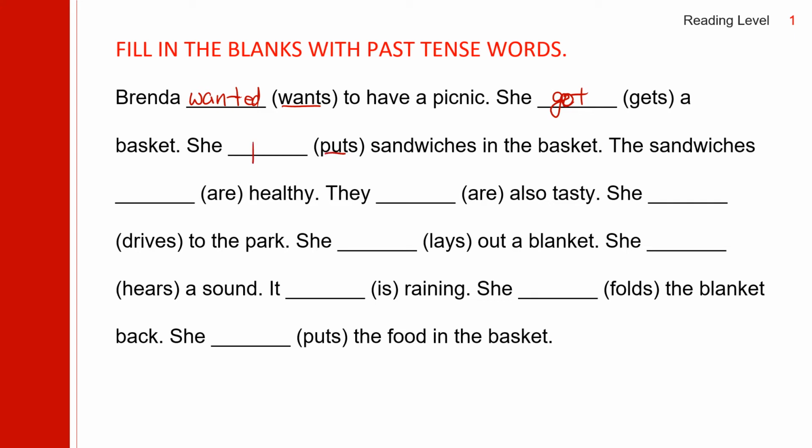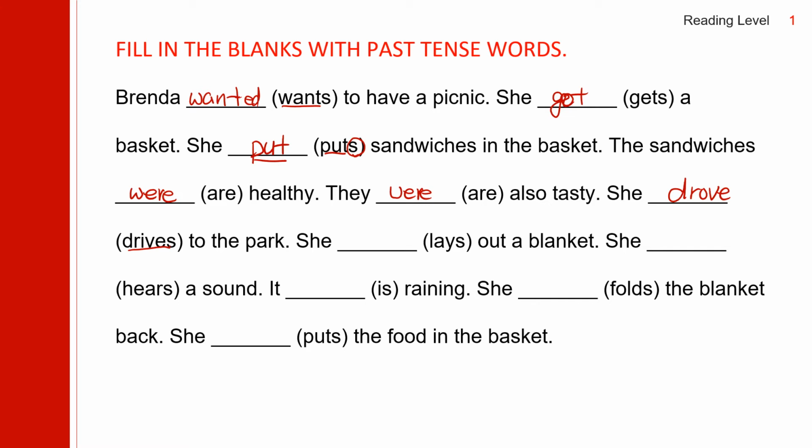She put sandwiches in the basket. Put, the past form is put. So S means present singular and put is past singular. The sandwiches are healthy, plural, were healthy. They are so tasty, they were so tasty. She drives to the park, and the past of drive is drove. She drove to the park.